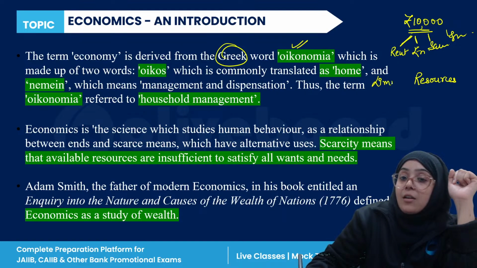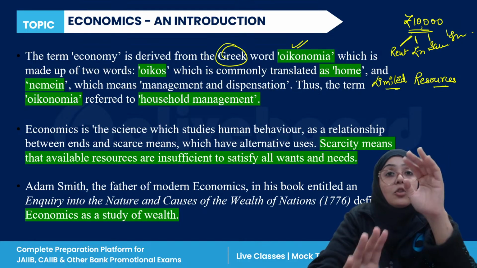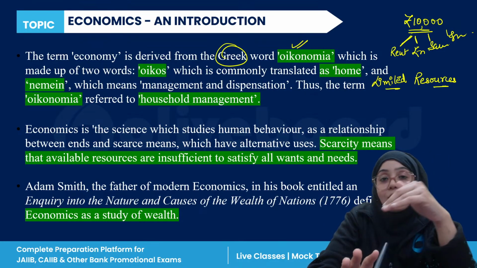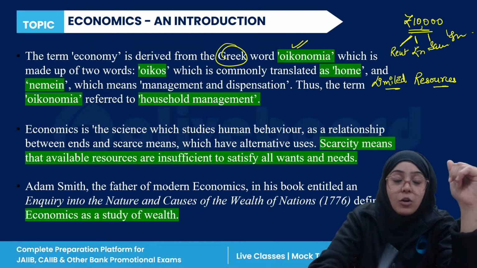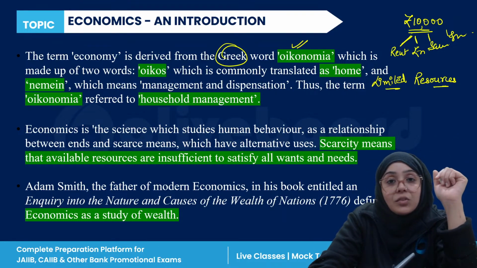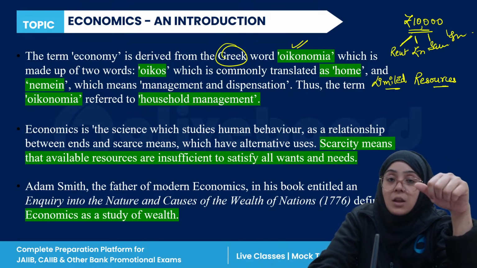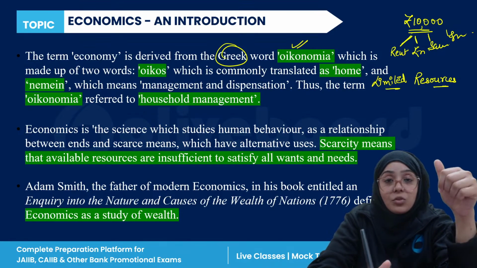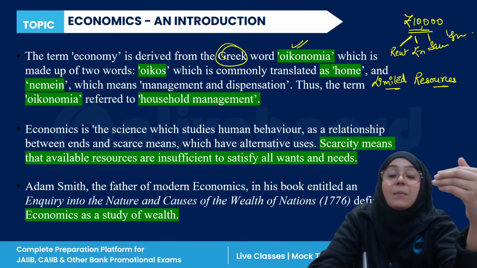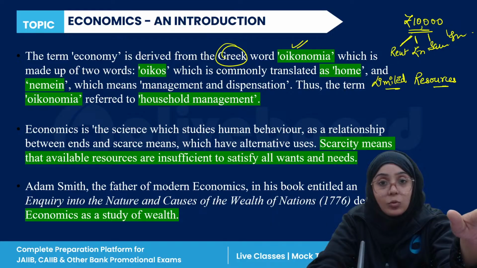Resources are scarce. Resources are very limited. Now, what are resources? Resources means anything which fulfills our needs. For example, I'm feeling hot, so I turn on the AC. AC is the resource. I'm feeling hungry, so I eat food. So food is the resource. We have limited resources, not unlimited resources.